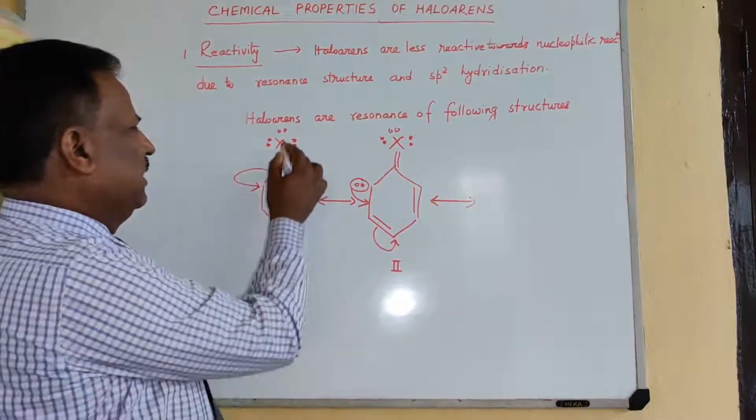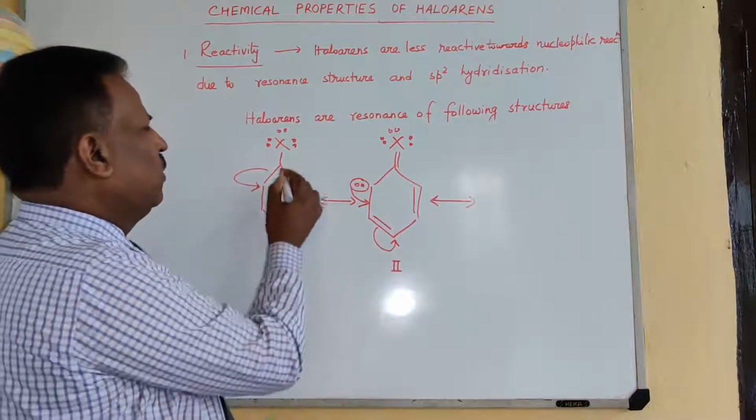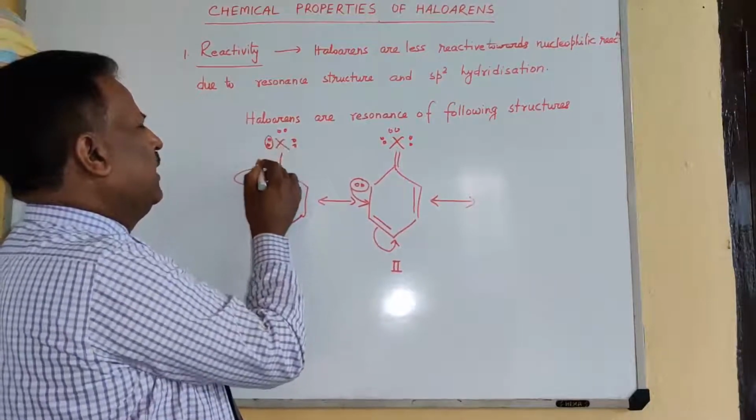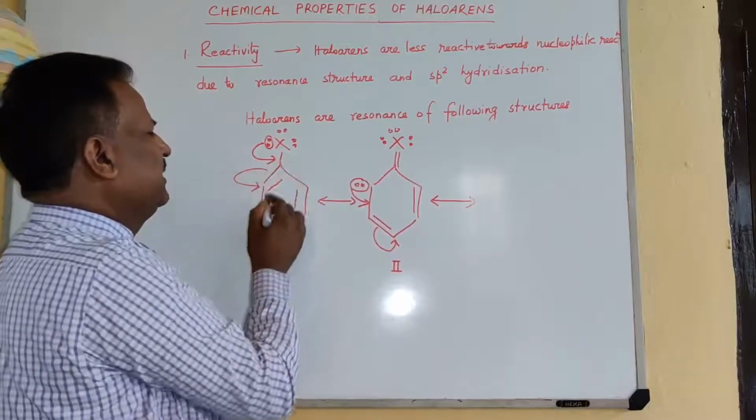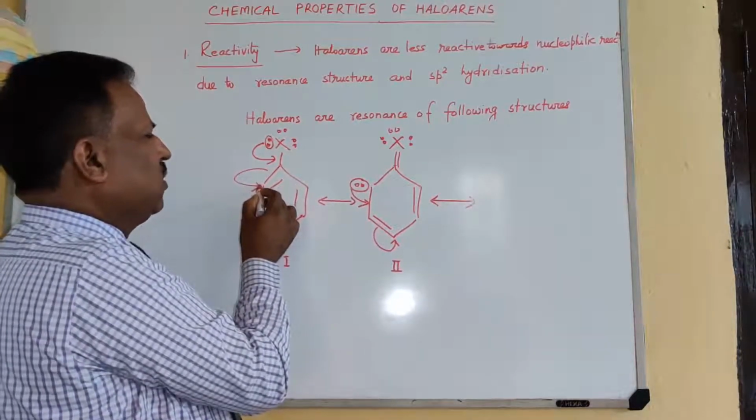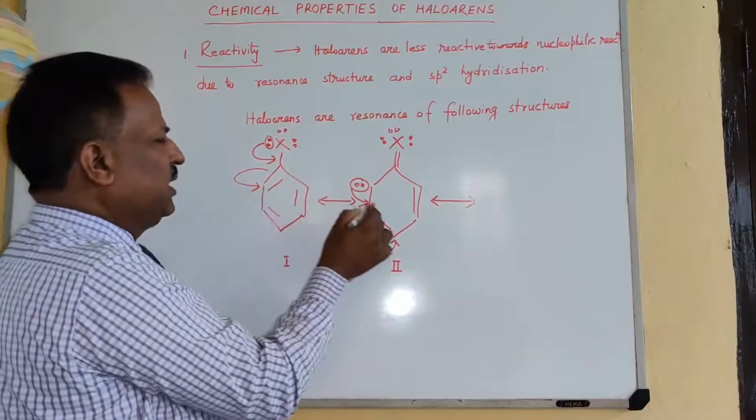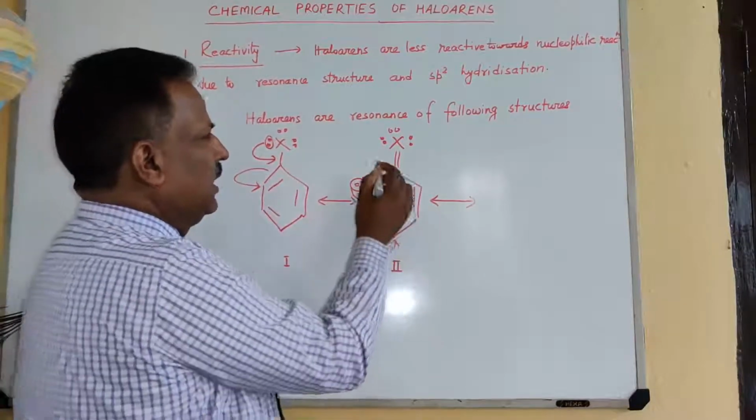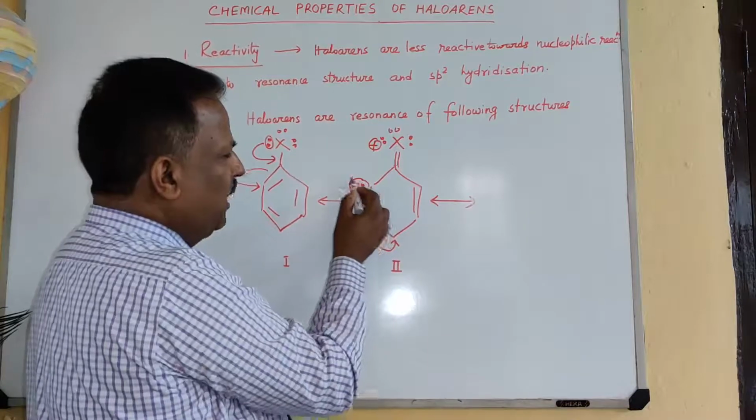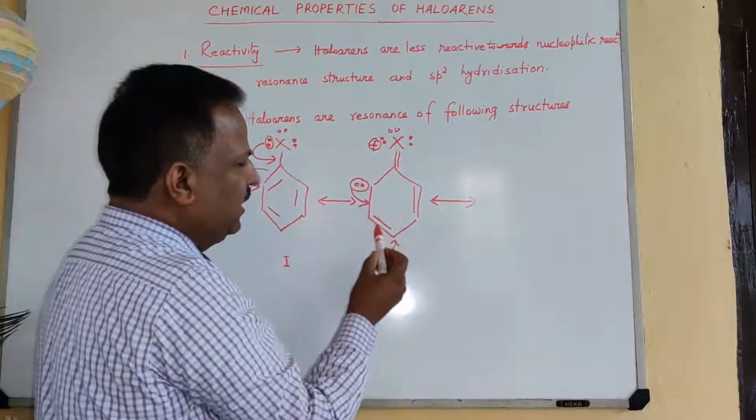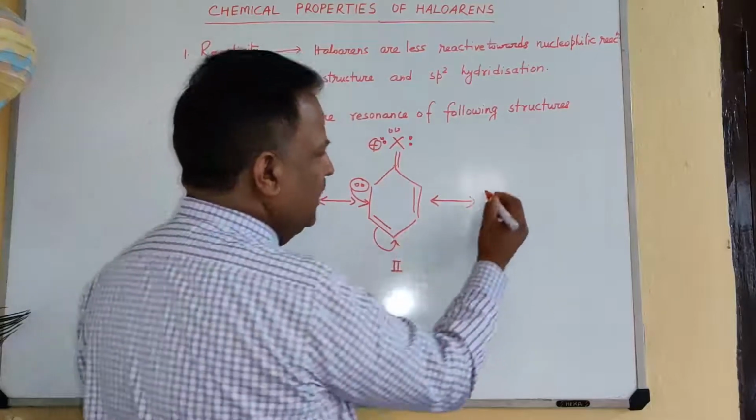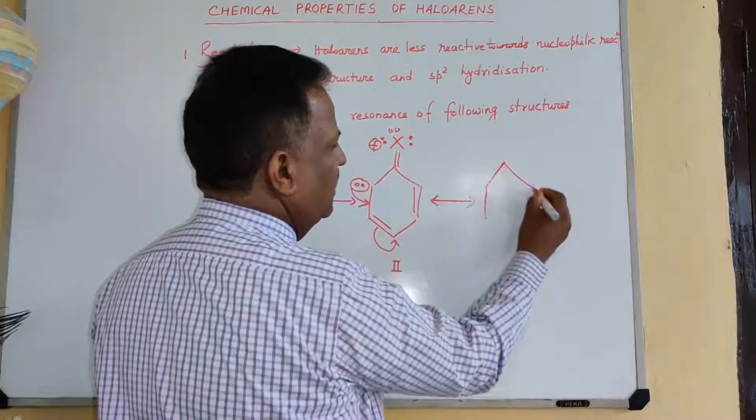Structure 1, this is structure 1, haloarene. Here one pair of electrons comes to this place and this double bond breaks and one pair of electrons comes to the ortho position like this. In the second step, this lone pair of electrons comes to this place and this double bond breaks and comes at the para position and forms structure 3.